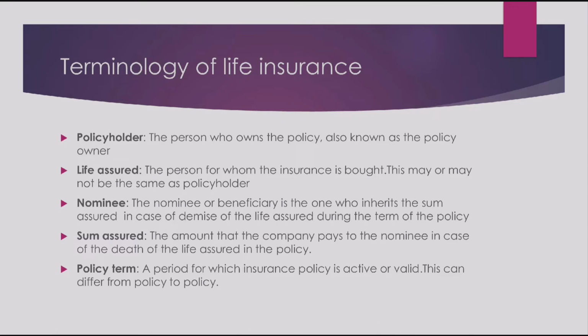The amount that the company pays to the nominee in case of the death of the life assured in the policy. For example, let's say Mr. X buys a policy for 1 crore. Now, in case of death of Mr. X, this 1 crore would be paid to the nominee. So this 1 crore value is called sum assured in insurance terminology. Whatever amount would be paid to the nominee is called sum assured.